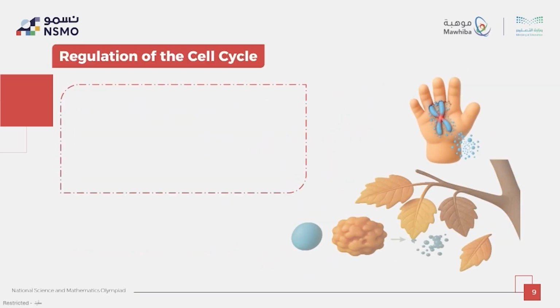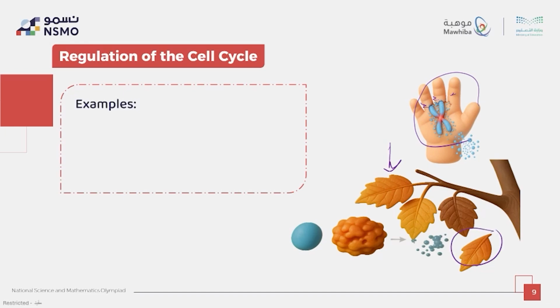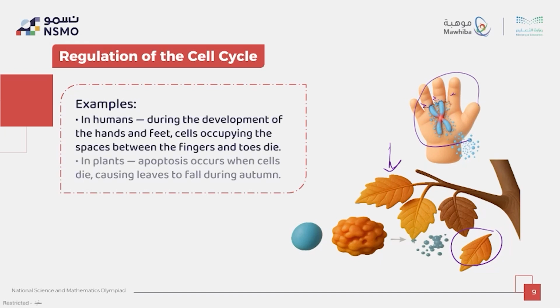Let's have two examples of apoptosis in a human and in a plant. In a human, during development, cells between fingers die to shape the hand. In plants, leaves fall in autumn due to programmed cell death. These probably happen in more living organisms too.